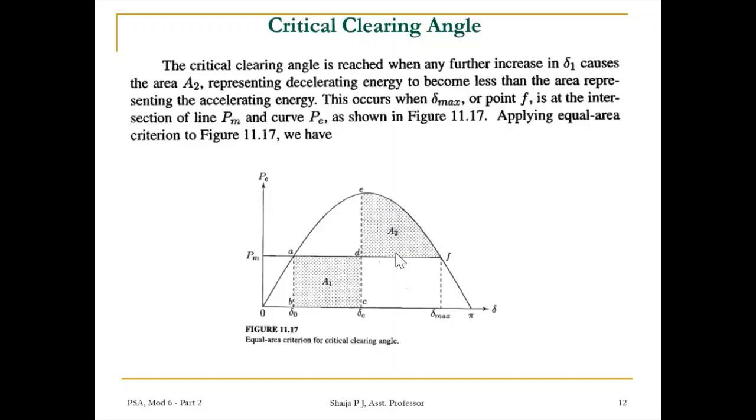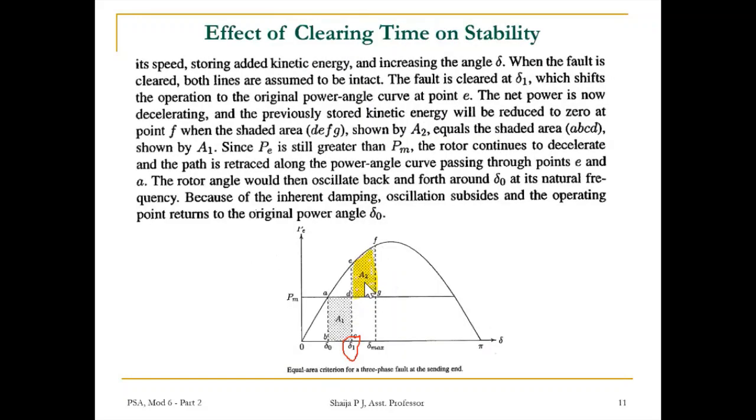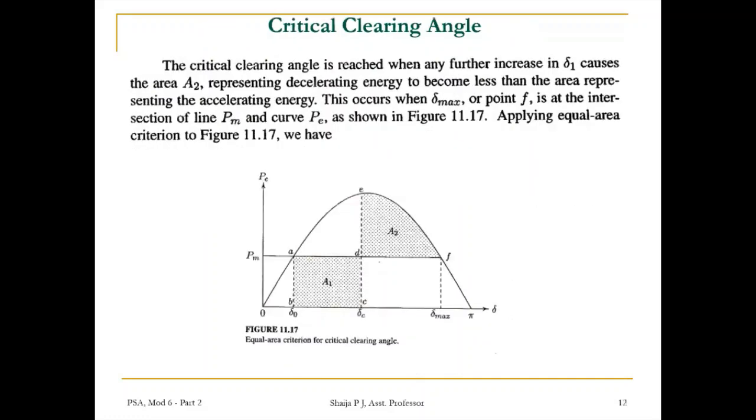So here in this diagram, A1 is equal to A2. Here the fault is actually being cleared. Stability has been regained, no problem at all. And how much time can the system take to clear that fault? Or if the clearing time increases further and further, or if delta 1 increases to this end, whether there will be any issue to the stability that is being analyzed here.